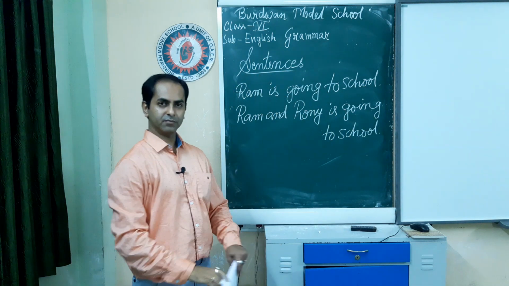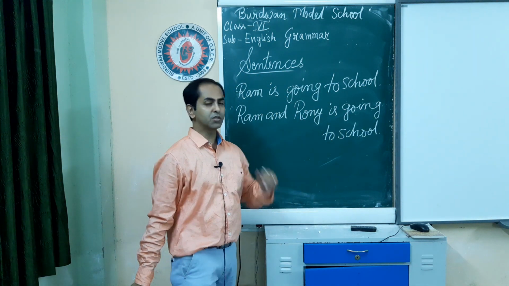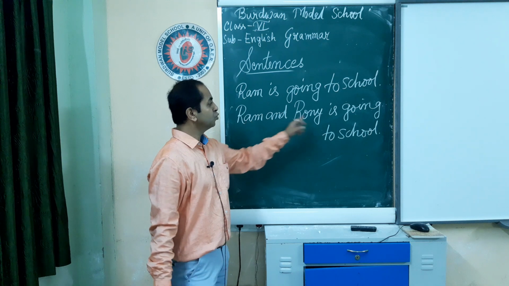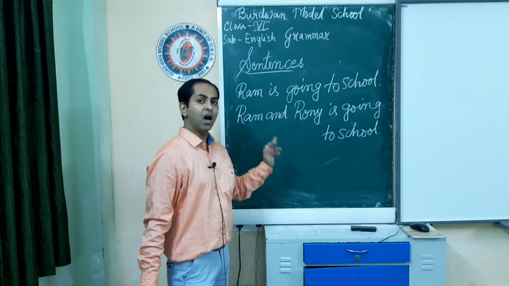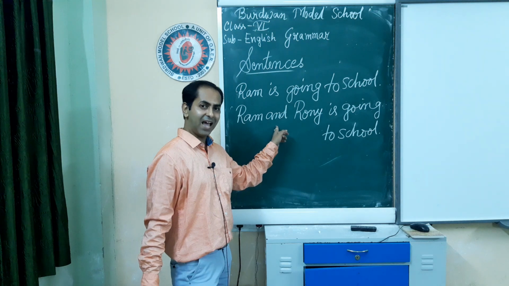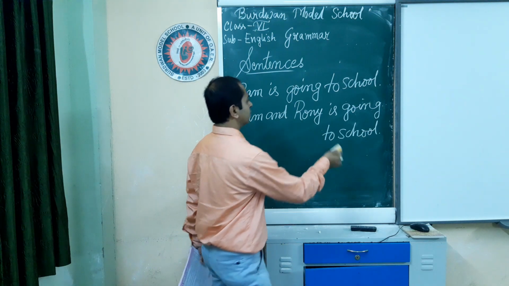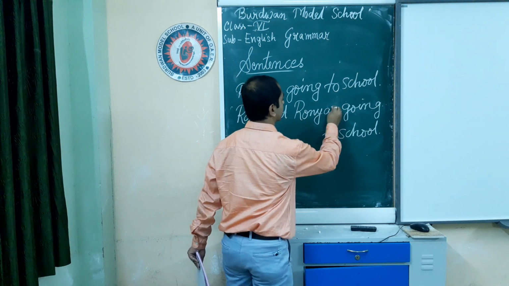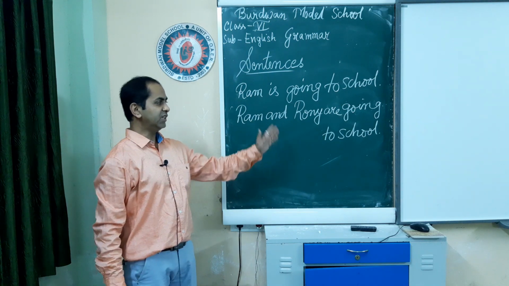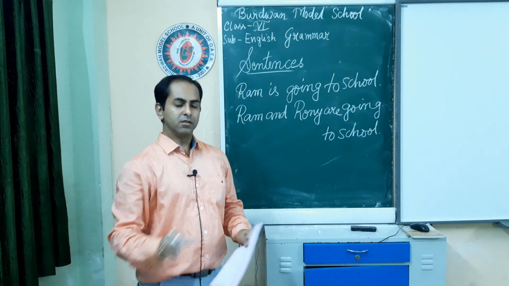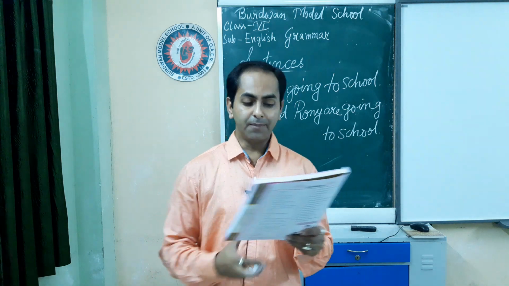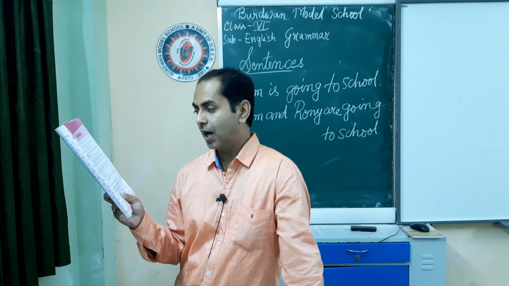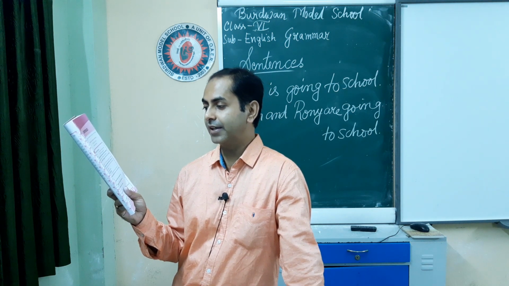Is it correct? What do you think? Ram and Ronnie is going to school. Is it correct? No, not at all. Why? Because here two subjects are joined by the conjunction and. So the verb will also change. So we have to use are here. Ram and Ronnie are going to school. So you can see the examples given here in the book. Gauri and Deepak are in the same class. Nina and I are good singers.